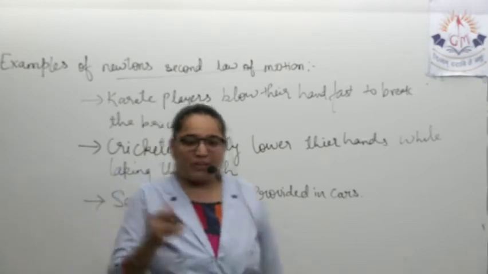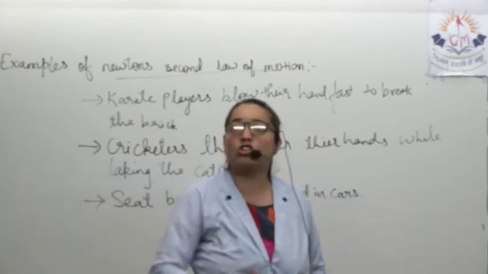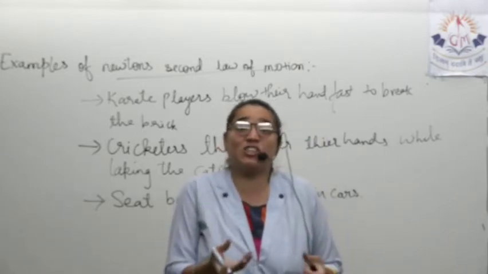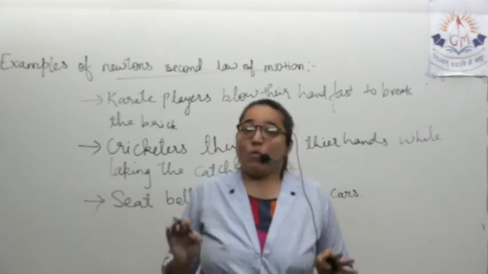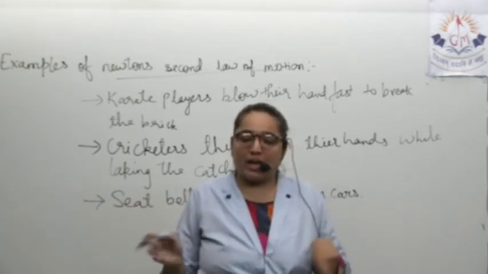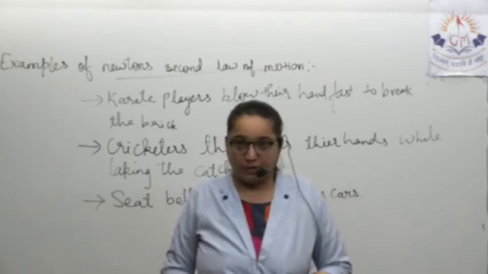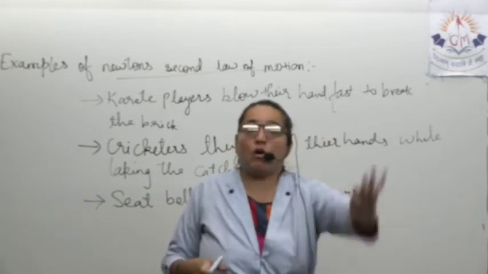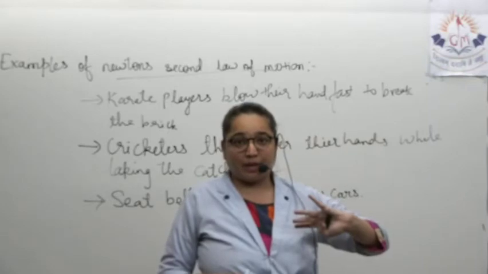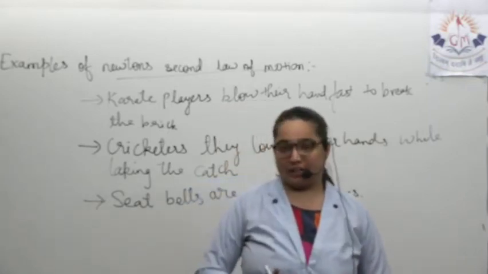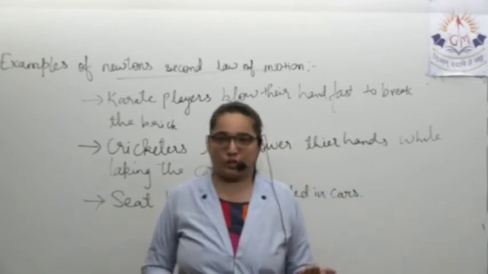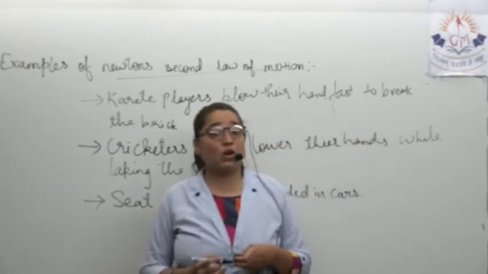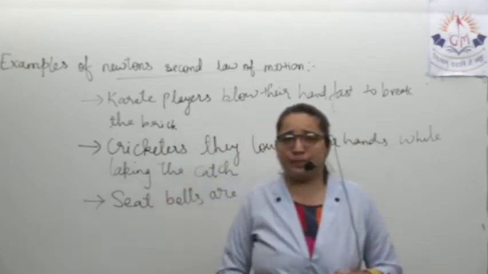One more example: whenever the athletes are jumping in the long jump, they are made to fall on the sand bed. Why? Because the sand is loose, so when the person falls, they get less hurt. They are not keeping marbles over there, because when they fall on the sand, the time will increase and their body will not be affected, because it is a loose texture. So everywhere we have physics, and this is the role of physics: the laws of motion.